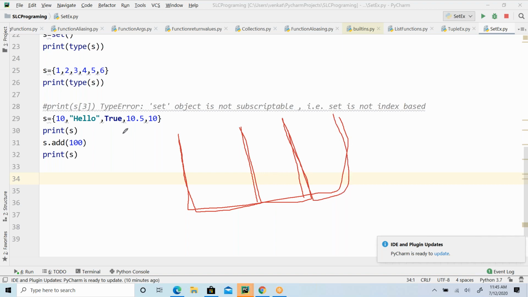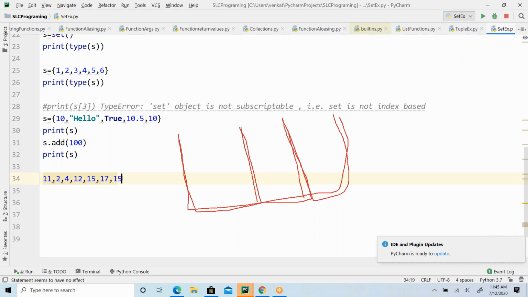Say for example, I have elements 11, 2, 3, 4, some random numbers I'm taking. So these are my elements, a set of elements.